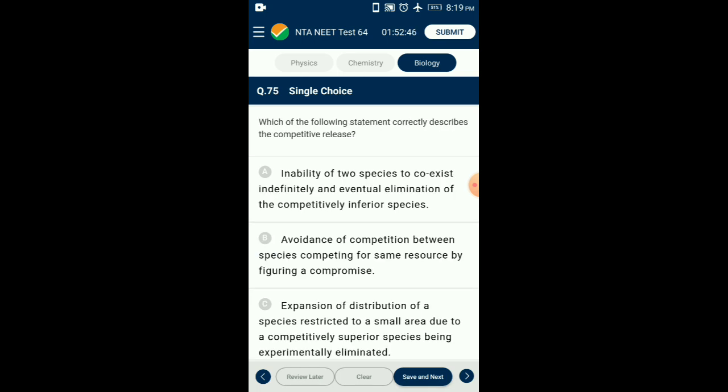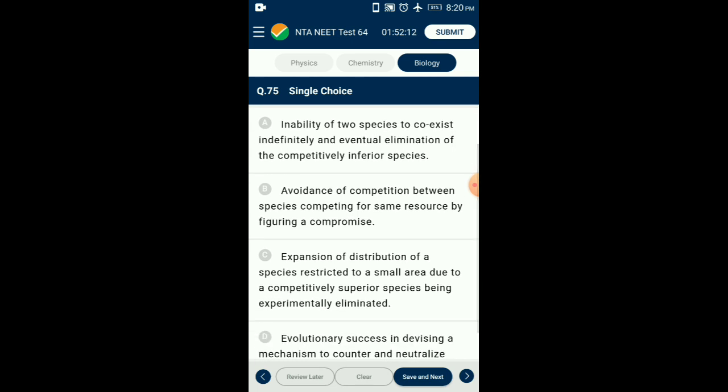Question number 75. Which of the following statements correctly describes competitive release? Sometimes a species is restricted to a smaller area due to another species which is superior. If the superior species is removed, the competition for the inferior species decreases and they increase in number and cover a wider area. This is called competitive release. So the answer for this question is option C. The expansion of a distribution of a species restricted to a small area due to a competitively superior species being experimentally eliminated.